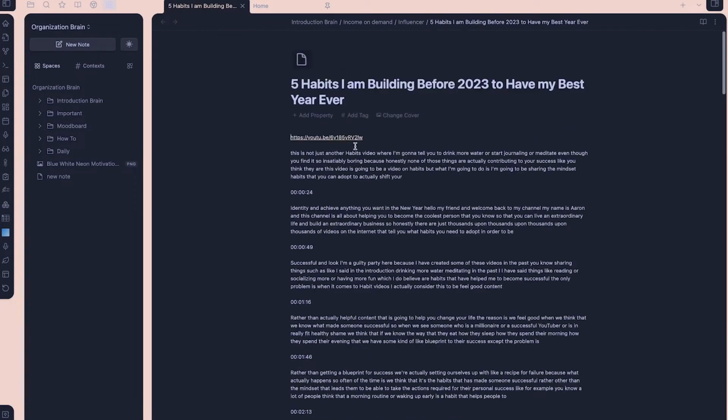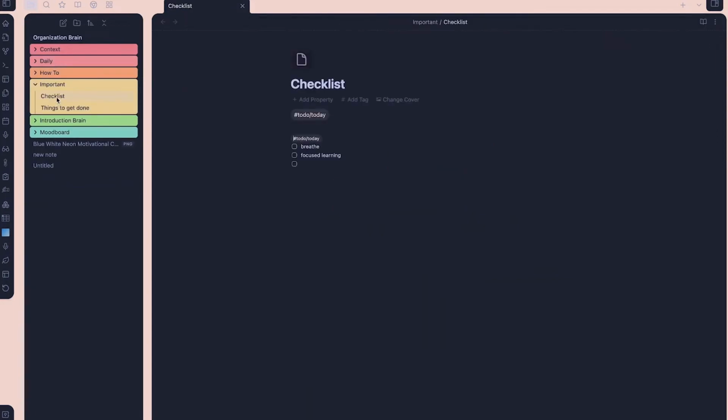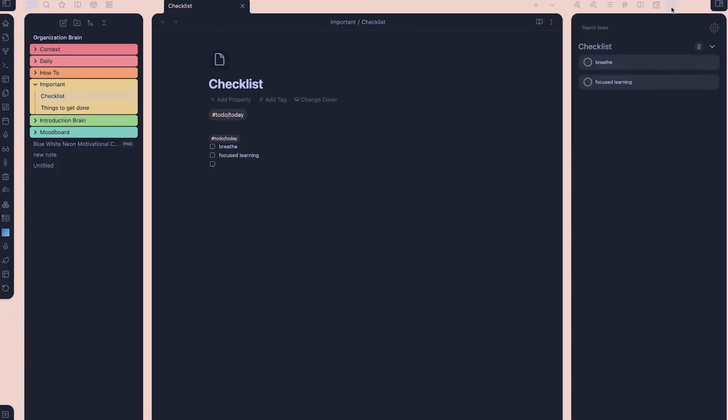Okay, next we've got the checklist. The checklist is cool. Of course, it's a checklist. And if you hit this right arrow, there we go, a little checklist side. When you make a change to the checklist, it'll show up right there. So this is really cool. It's very easy to use and very self-explanatory, and you get it.